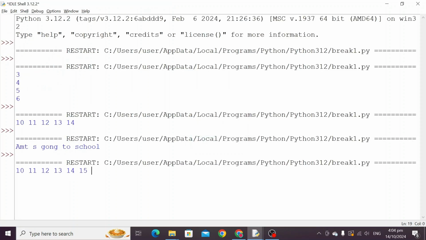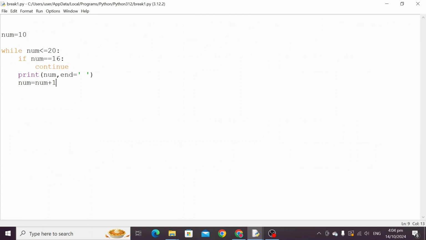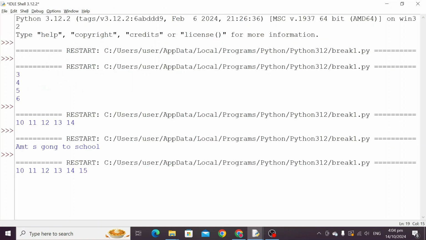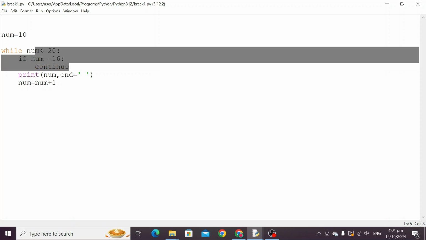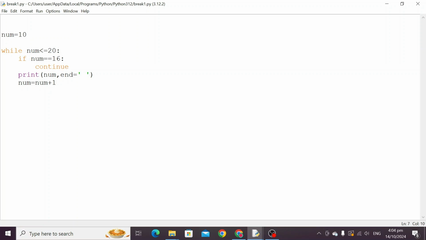Let us execute. So now we have the output here: 10, 11, 12, 13, 14, 15. After 15 it is not printing. Why? Because the program is still running right now. It is not terminated properly, because the value of num is going to be 16 and it just keeps continuing the loop. Flow is not broken, it is just going into an infinite loop.